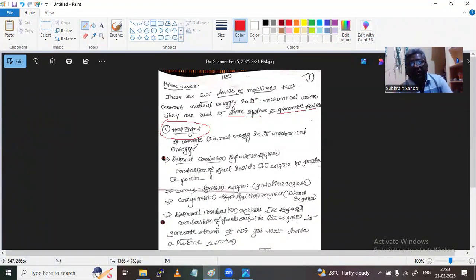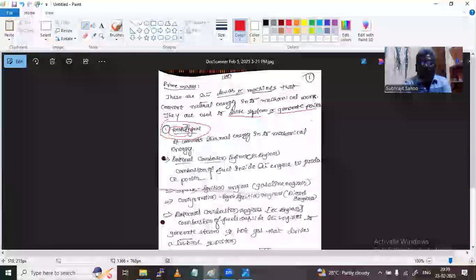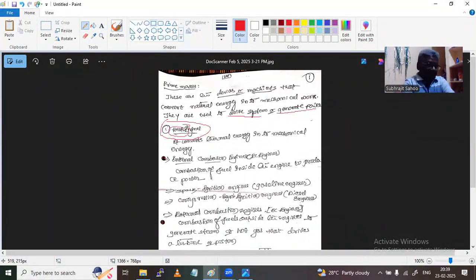The name heat engine itself tells us we are using heat energy. It is a combination of the two words, heat and engine. Heat means thermal energy; heat is a form of energy, as we know. As per the law of conservation of energy, energy can neither be created nor destroyed.